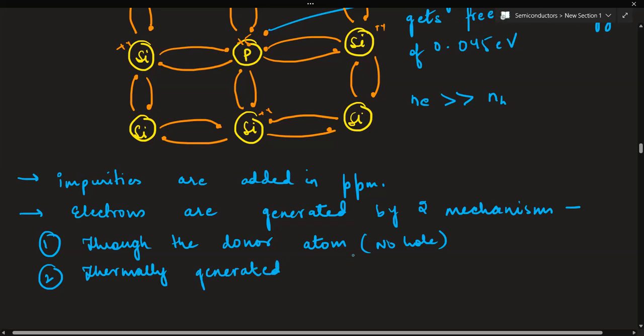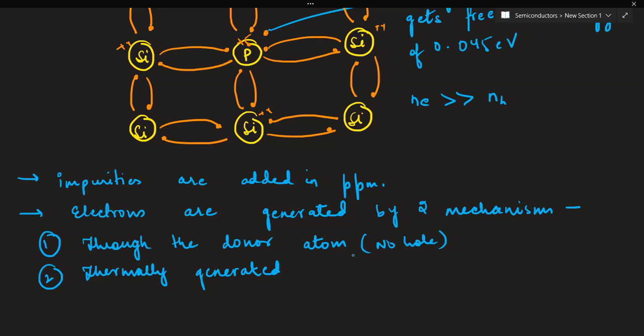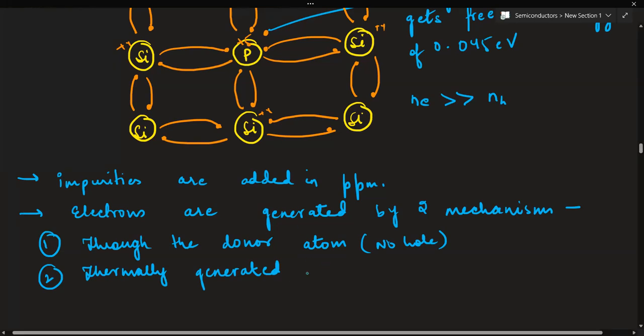So since no holes are there, now see, at this room temperature, thermal energy is enough to set this electron free. So this dopant atom gets converted into an ionized positive core, means hole. This is how electrons are generated.